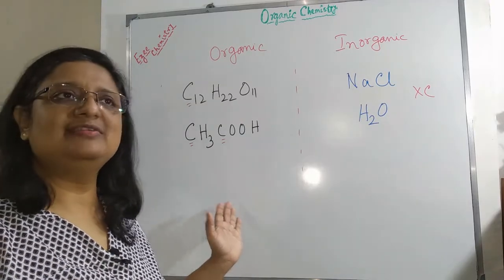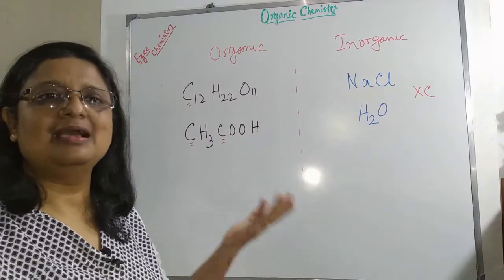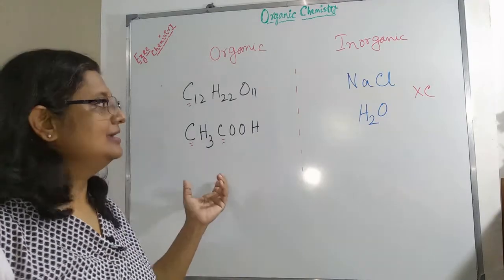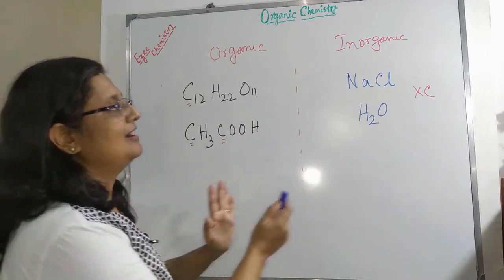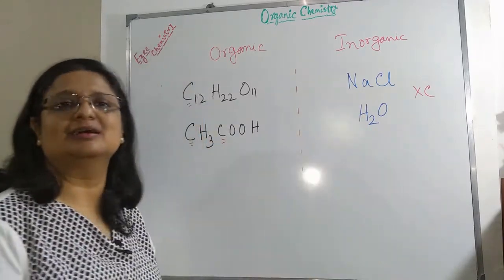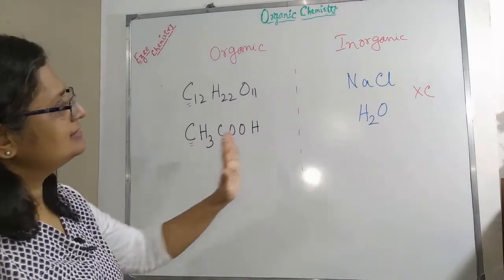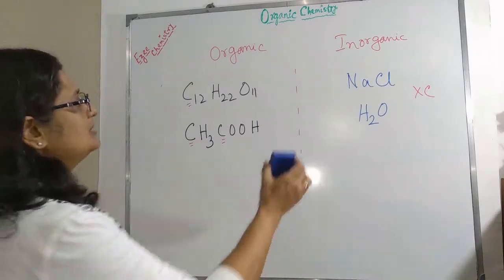Does that mean that we cannot synthesize organic compounds in the laboratory? No, we can make them. And the rest of the compounds which are not organic are called inorganic compounds. Now, this is okay. Now, let us consider some more examples.